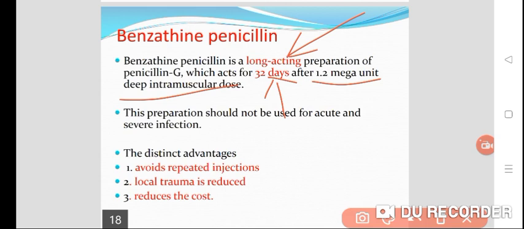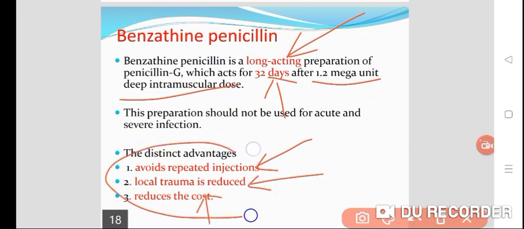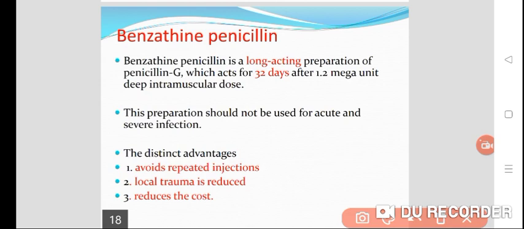The distinct advantages of benzathine penicillin: it avoids repeated injections, local trauma is reduced, and it will reduce the cost. These are the advantages of benzathine penicillin over procaine penicillin.